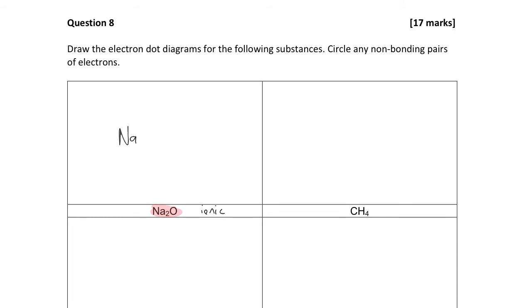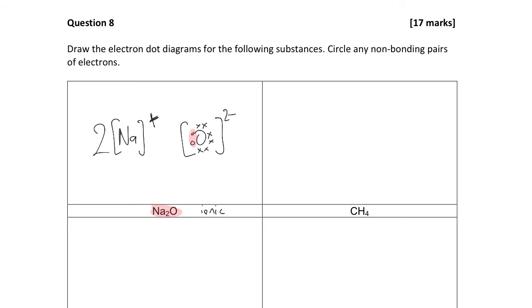So the sodium, remember that it has no electrons in its outer shell because it gave up those electrons to the oxygen, 2 minus, right? Showing that some of these electrons are from somewhere else. Okay, those two there. Don't forget the square brackets and the charges. And what's missing on this one? The coefficient, right? Showing that there are 2 Nas there.